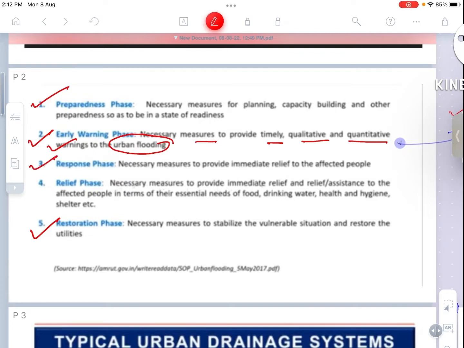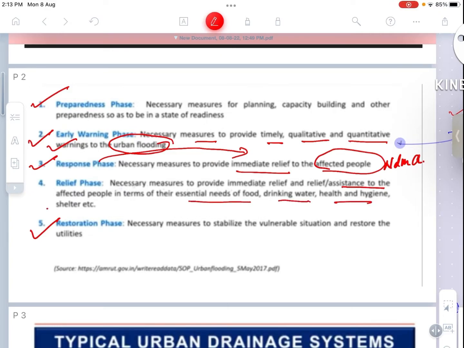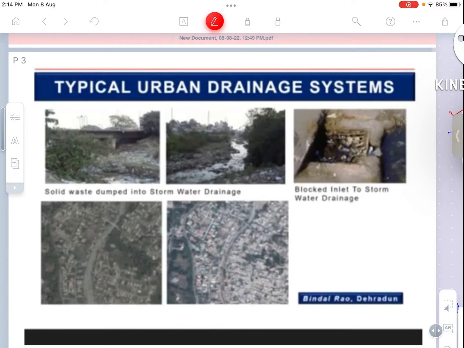And response phase, necessary measures to provide immediate relief to the affected people. This is the response. This has to be done by the government agencies like law and order, policing, NDMA, National Disaster Management Authority. Relief phase, necessary measures to provide immediate relief and assistance to the affected people in terms of essential needs, food, drinking water, health and hygiene, shelters. Then comes the restoration phase, which is the rehabilitation, necessary measures to stabilize vulnerable situation and to restore the utilities.